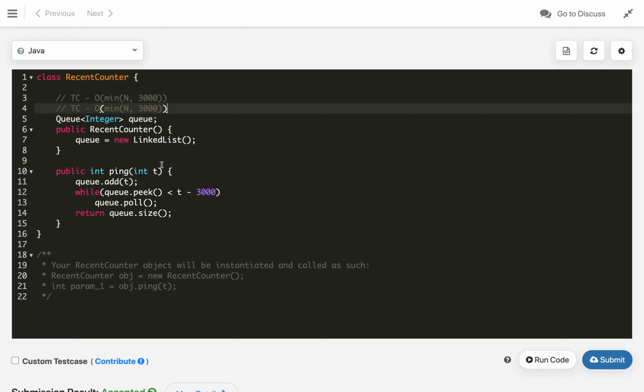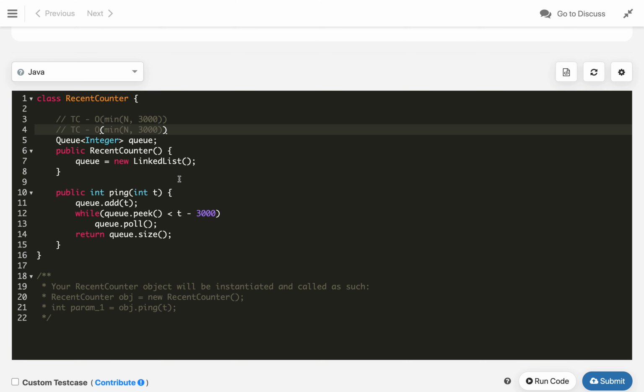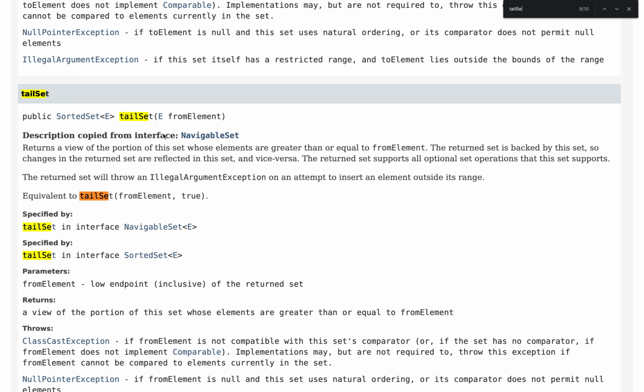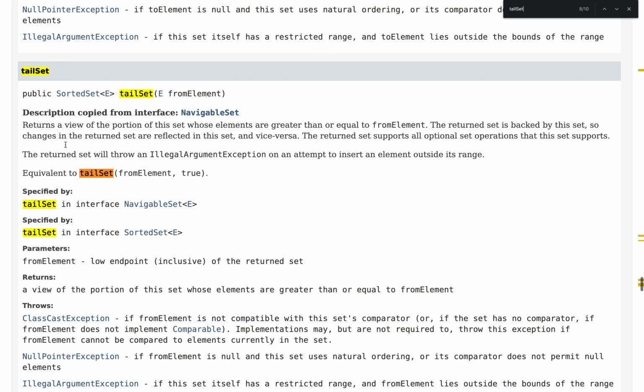So, this is the one solution we can implement straightforwardly, but there is another solution using another not very well known data structure, but one that has very good functionality: TreeSet. In TreeSet we have a method tailSet. If you read this Oracle documentation for Java, it says that it will return a view of the portion of this set whose elements are greater than or equal to the from element, and the returned set is backed by the current set.